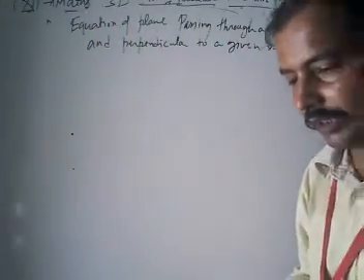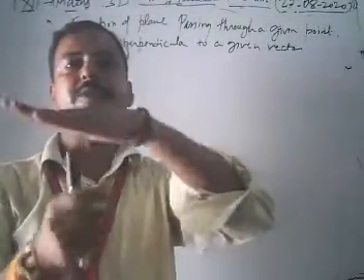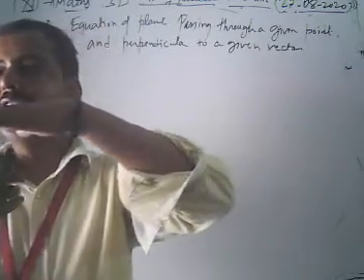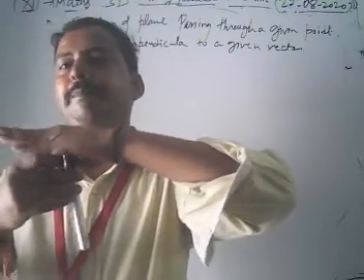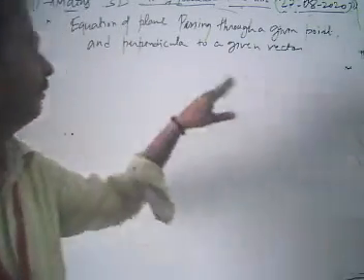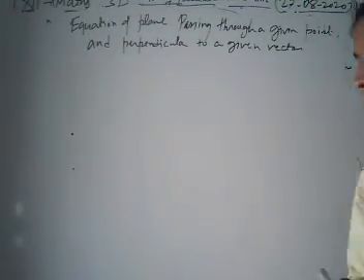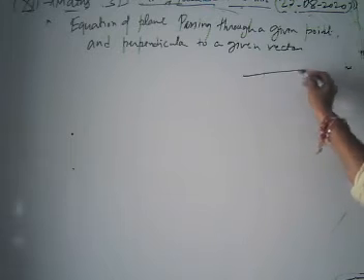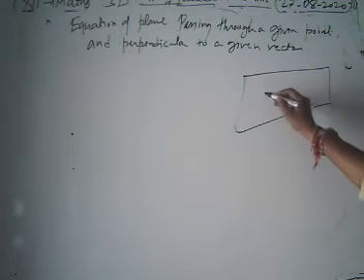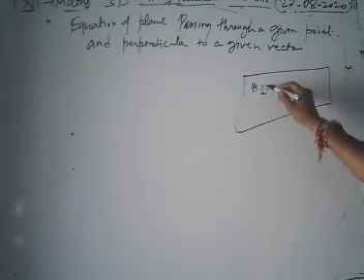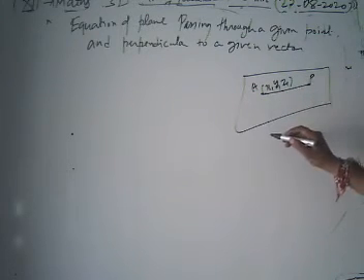Now look, we are going to find out the equation of plane. This is the point A through which our plane passes, and a perpendicular vector is given. How can we find our equation of plane in such cases? Suppose we draw a rough figure. We have a plane, and A is a point through which the plane passes, with coordinates x1, y1, z1. We take an arbitrary point P here.